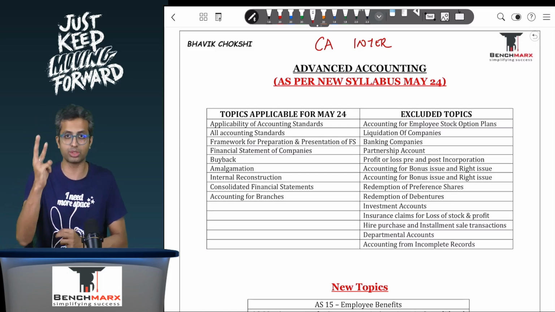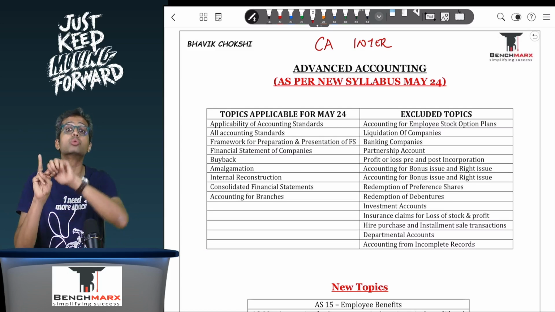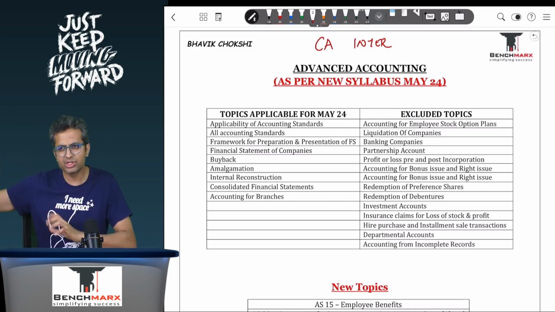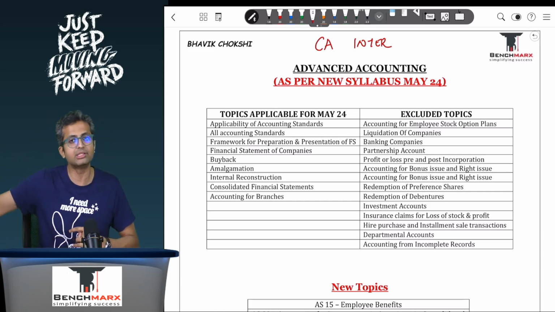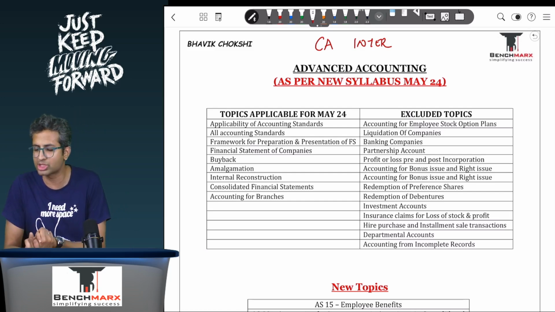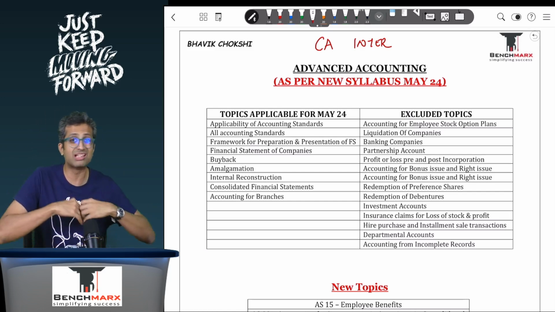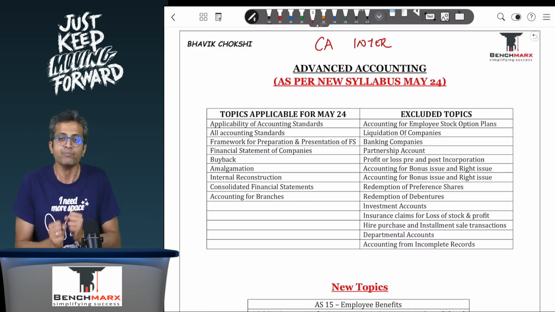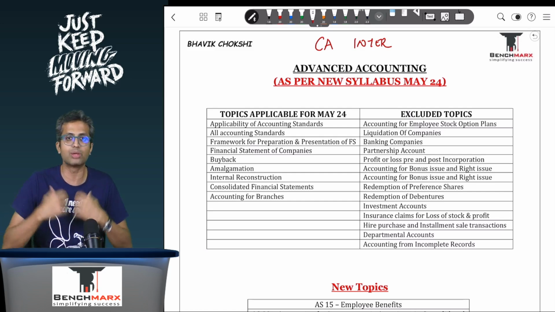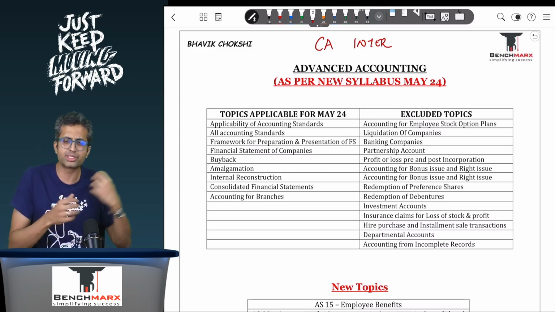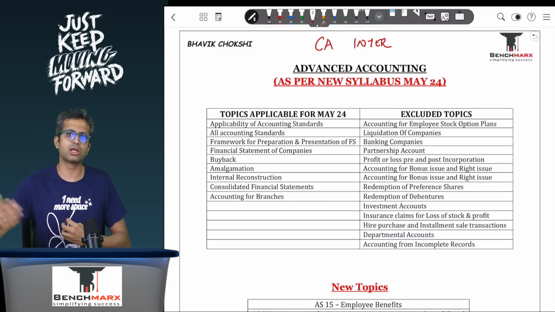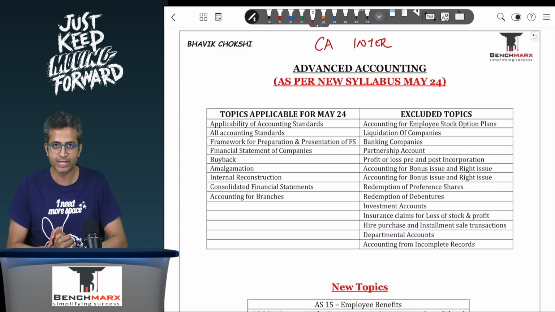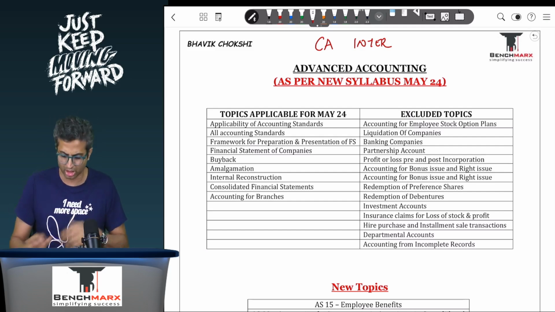Now there are 3 modules. Out of the 3 modules, two of them are dedicated to accounting standards, and the third module is linked to certain topics which in some ways are also based on the accounting standards only. So like your final CA, which was largely based on Ind AS, your inter CA is also going in the same direction. They're equipping you to handle all the accounting standards properly so that you can manage the company's audits and accounts where Ind AS is not applicable. It's a very welcome and very good change in your syllabus, so please do have a lot of focus on your accounting standards.